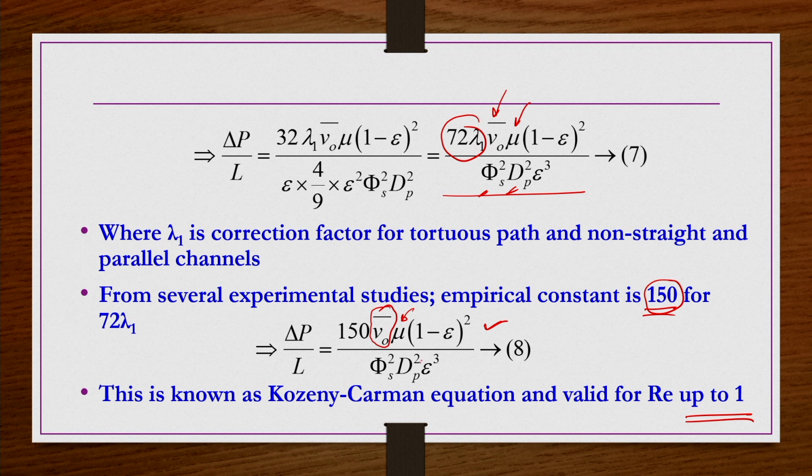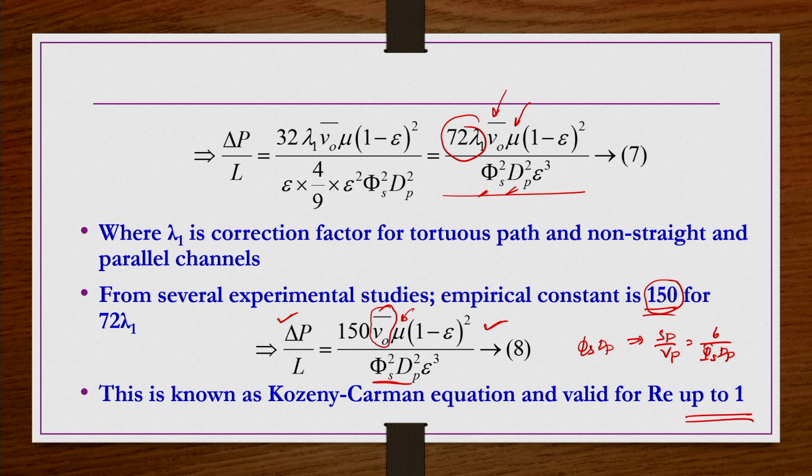The other thing I was mentioning: for a given packed system, you can calculate delta P by L experimentally. Let us say you use irregular small particles like cement or pigment particles, for which you find it very difficult to measure the SP by VP ratio. You make a packed bed with those particles and experimentally find out the pressure drop. Then from here you can back calculate phi s dp, so that SP by Vp equals 6 by phi s dp. This is the other advantage of this equation.